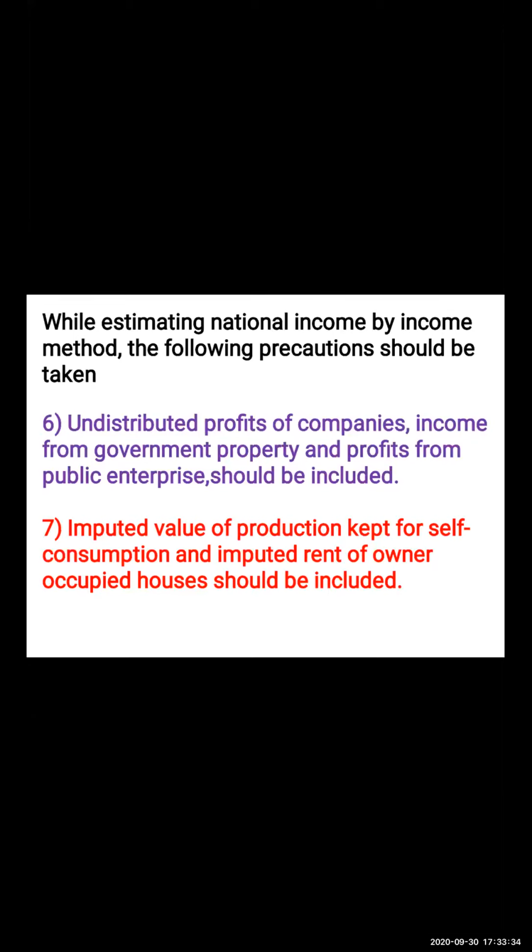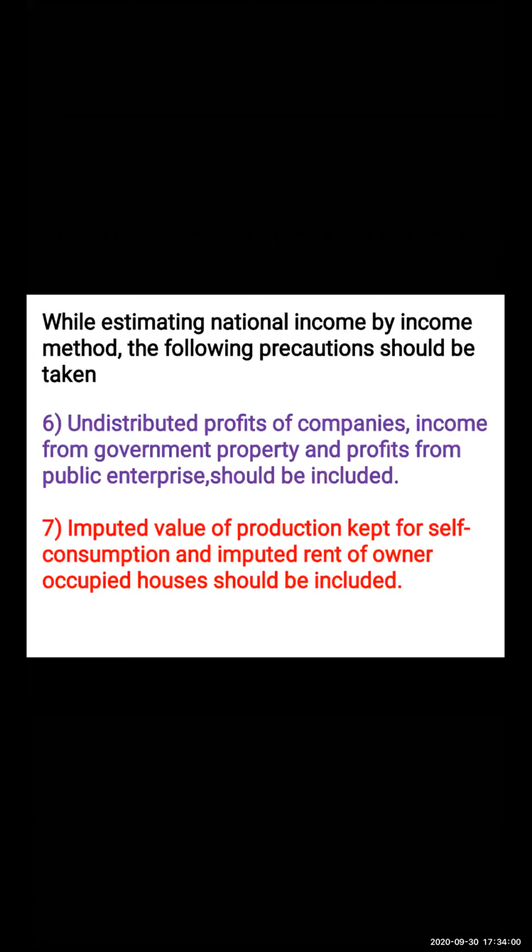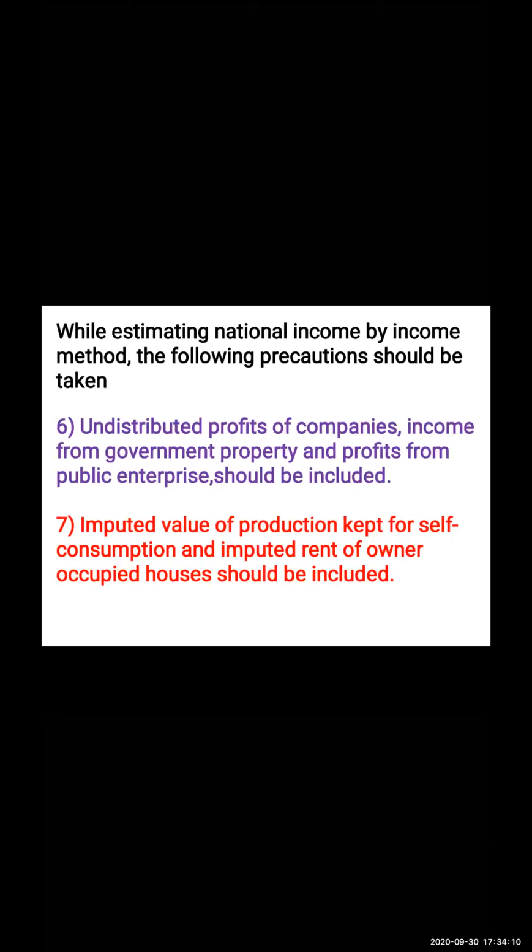For example, I am the owner of this house, but I need to include my rent while I'm estimating national income by income method. Why? Because I'm staying in this house, I'm doing self consumption, but if I give this house to some XYZ person, that person will pay me the rent. That is why I take the assumed value of rent because I have occupied my own house. Clear up till here?